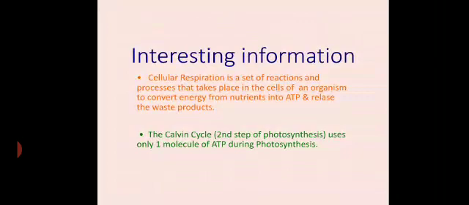Now, this ATP is used during the different steps of photosynthesis. The Calvin cycle, which is the second step of photosynthesis. The first step we have already discussed, that is light dependent, in which the light is absorbed from the sunlight. Now the second step is the Calvin cycle. It uses only one molecule of ATP during the process of photosynthesis. Now ATP is the energy that is produced by the process of cellular respiration.